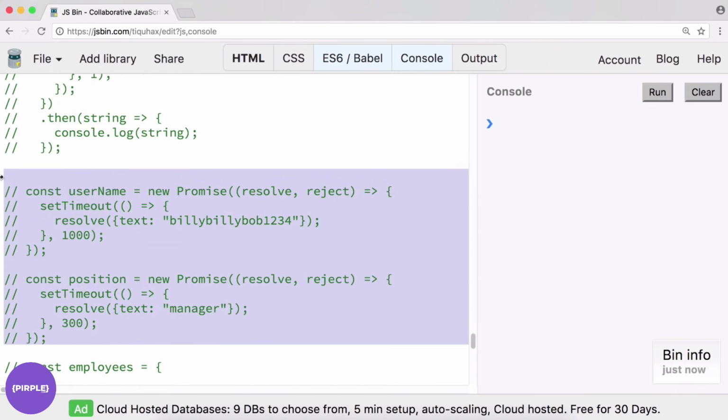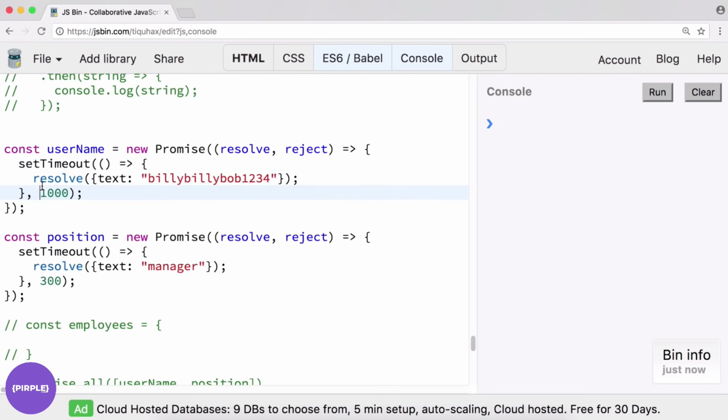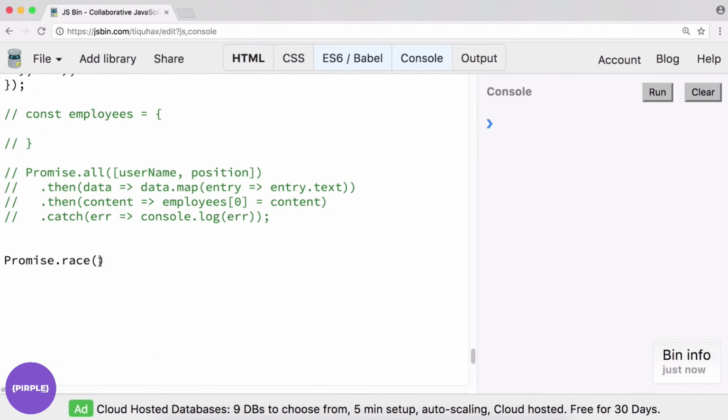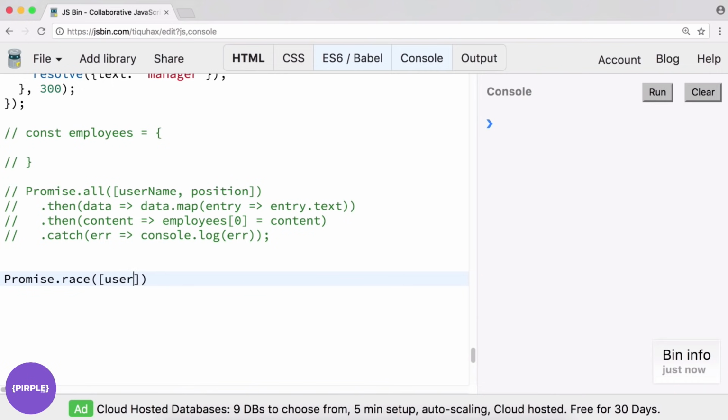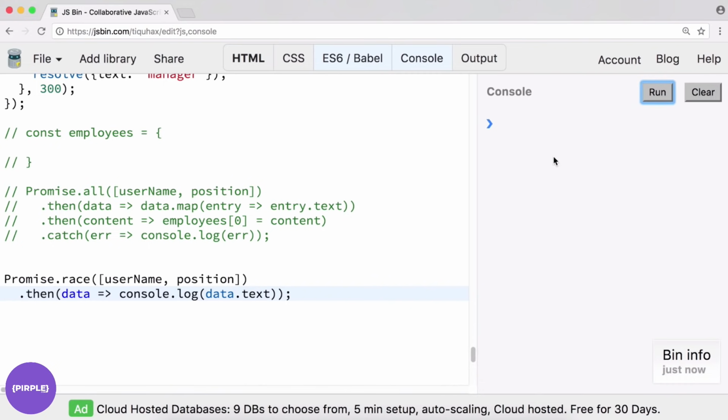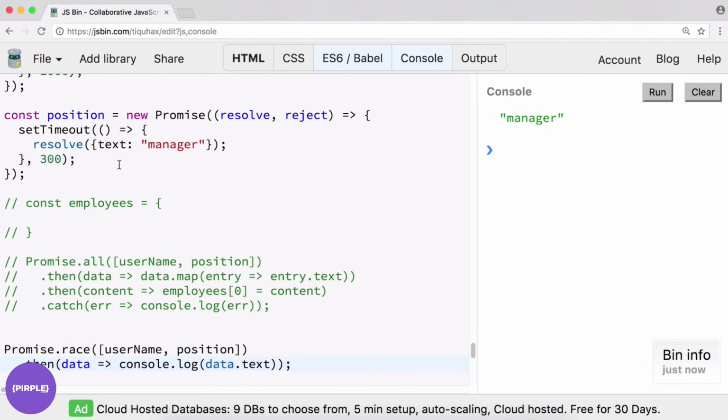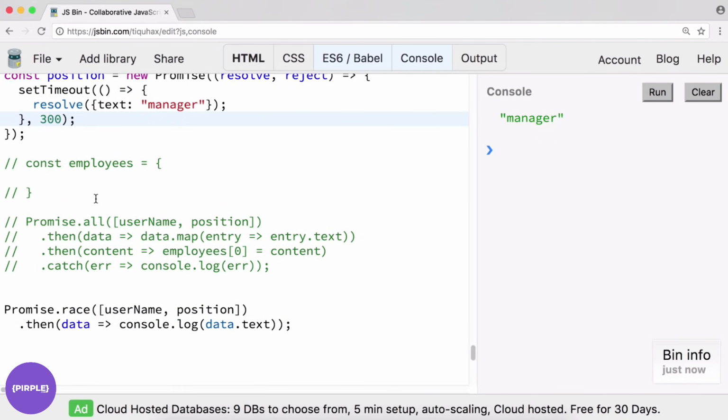So, you know what? I will uncomment these specific lines of code. These resolve at different times, right? This one takes 300 milliseconds. This one takes 1 second, or 1,000 milliseconds. So if we pass these into Promise.race, let's try it out. So we can do username, position, then we will get something back, whichever one is fastest. So we'll take the data and let's just console log it. Console log the data. And we'll say data.text so we can actually see it here. Run. Okay, manager finished first. Right? Makes sense because this one only takes 300 milliseconds.